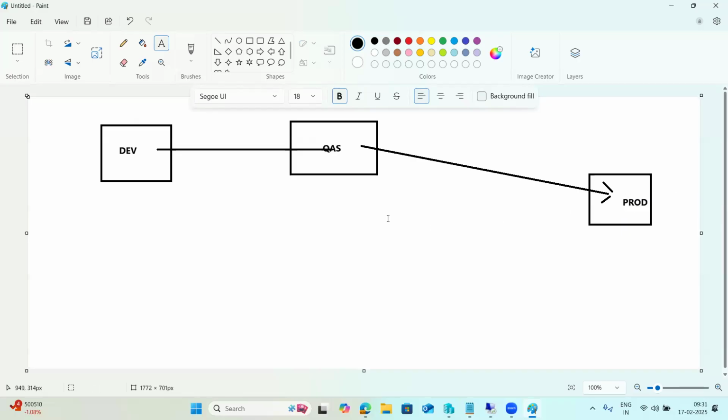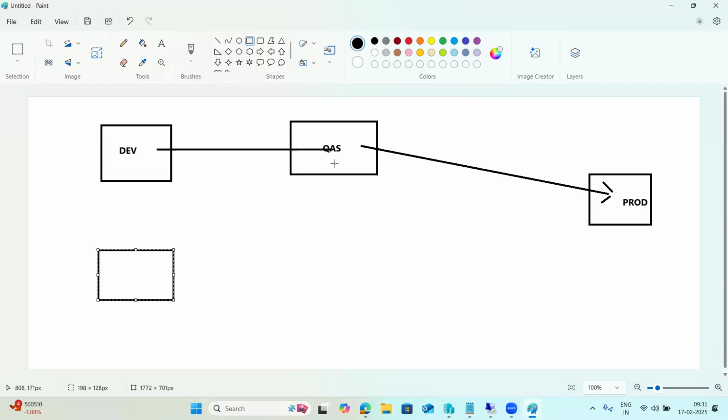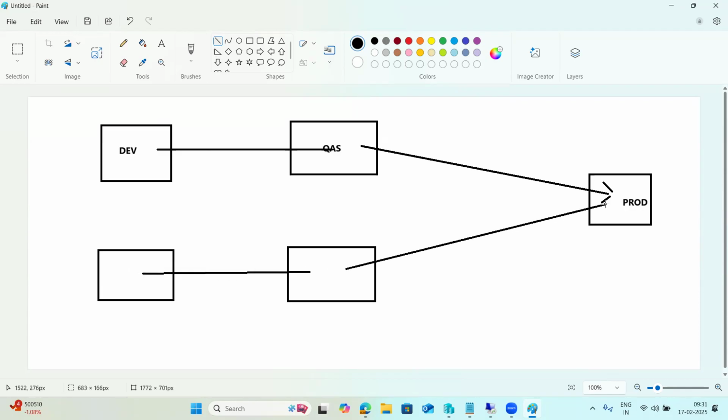Then the remaining countries are planning to go live. In that case, what they will do in parallel is build one more system, development two. Then in parallel, they will build one more system for quality two. Here the support changes will go via this route to the production. Then the project changes will go via this route to the production. So both will merge into one system. That is the reason two major changes go directly to the production.